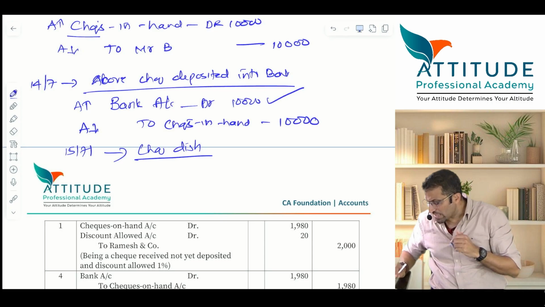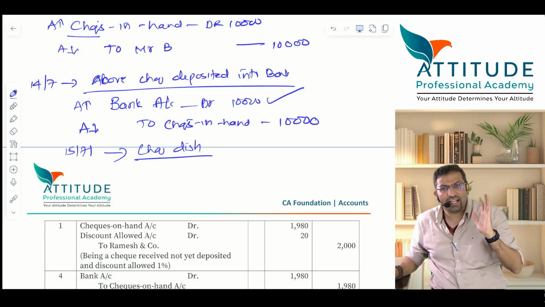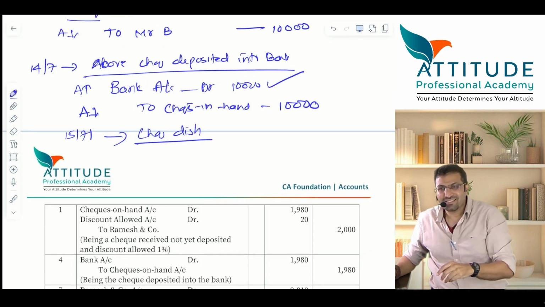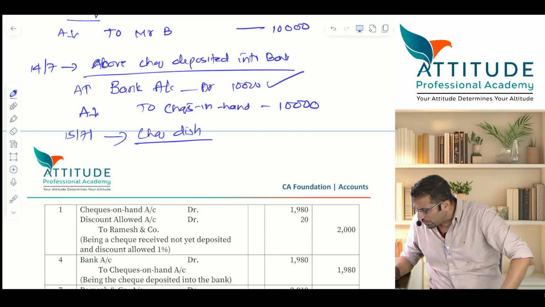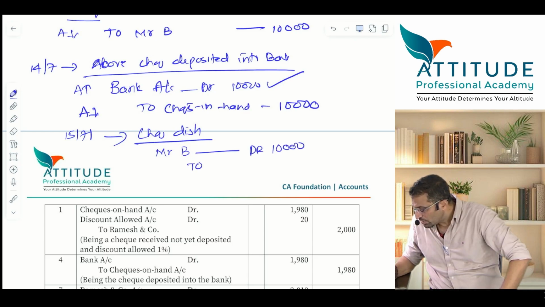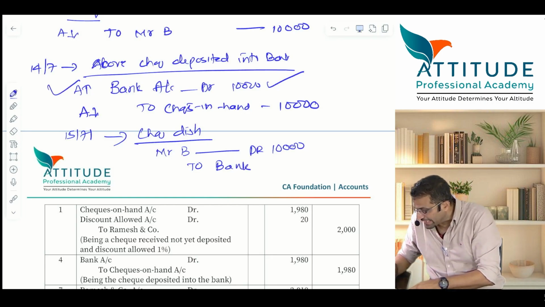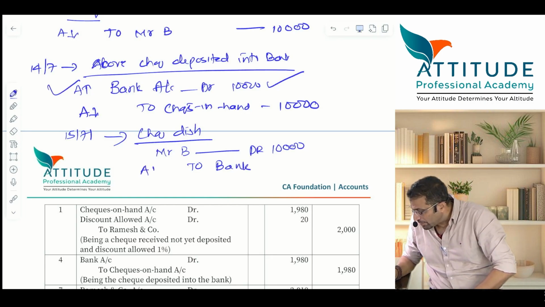Now come back to accounts. Accounts में आप क्या कर रहे हो? Check dishonor हो गया ना? Section 138 is there, but before that we will debit his account. What entry will you pass? Mr. B account debit to बैंक. बैंक बैलेंस आपका कम होगा ना, क्योंकि आपने बैंक डेबिट किया था इधर. अभी बैंक will be credited. So asset reduces and asset increases.